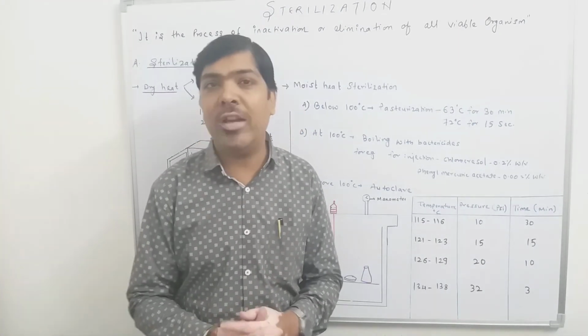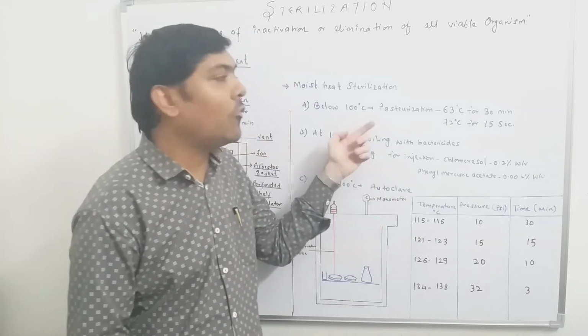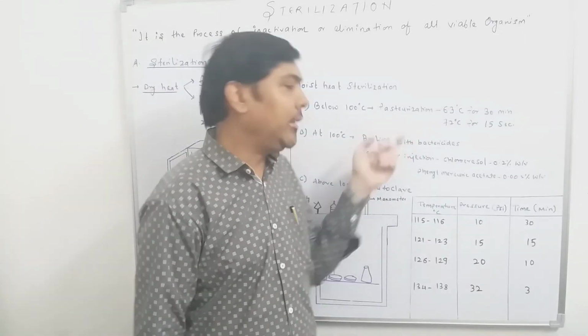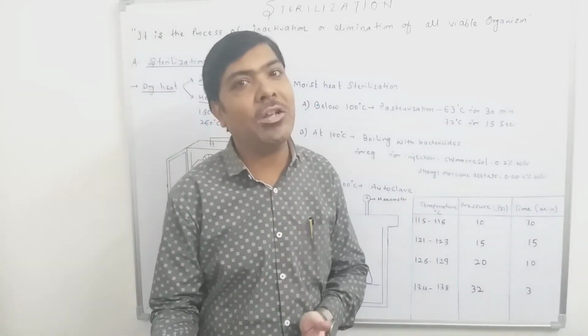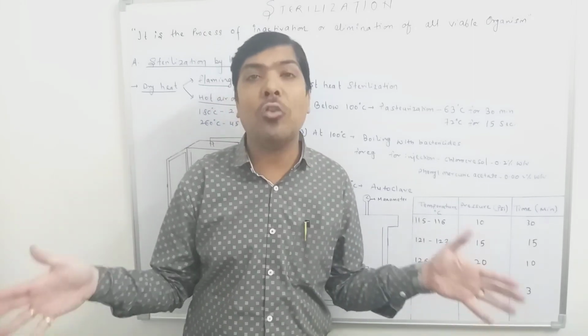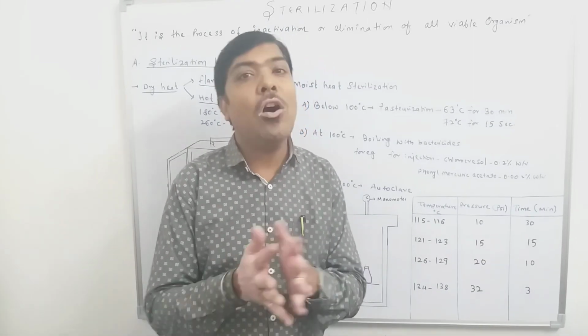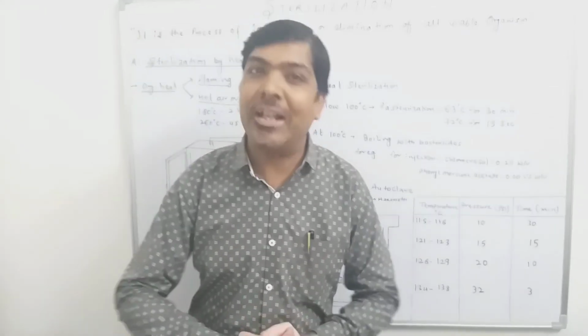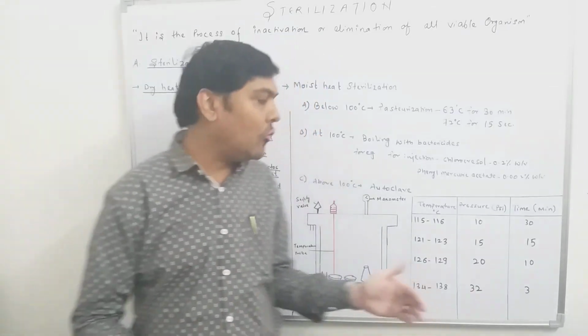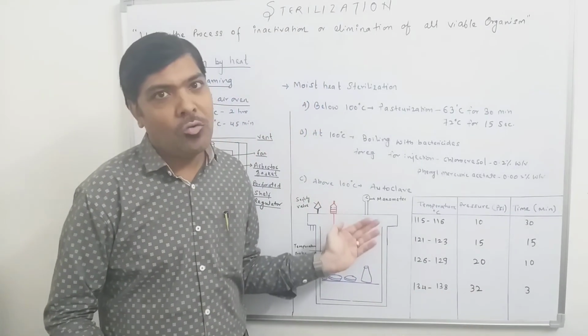For example, if we have a sample like milk, then we have to go for the pasteurization process. Boiling is again a very common method of sterilization. But if we are talking about any pharmaceutical industry or any microbiological experiment, then most commonly we go for the use of an autoclave.